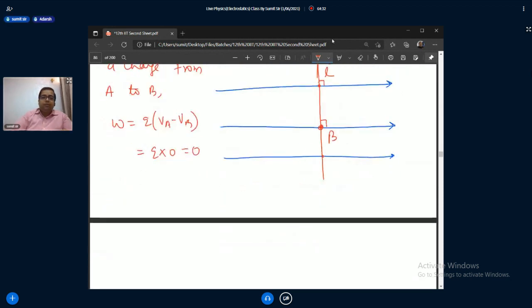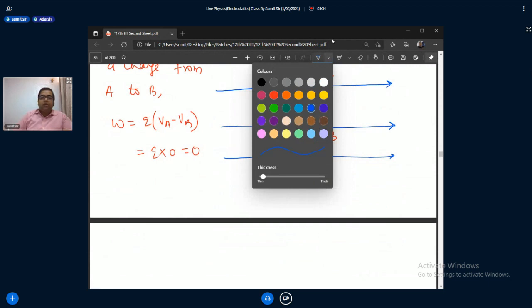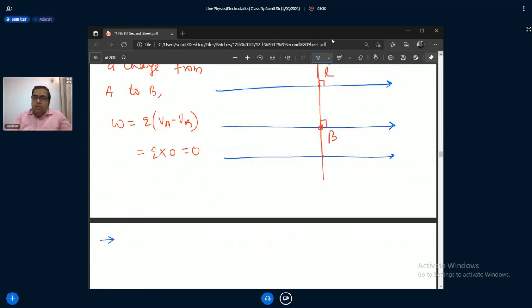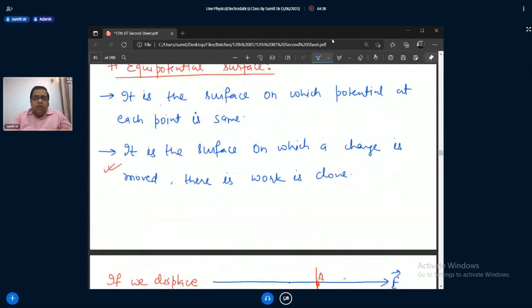Now, the next statement, a point is written wrong. It is the surface on which a charge is moved, there is no work done. Okay, no is missing.